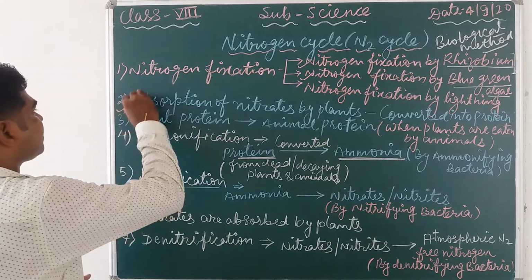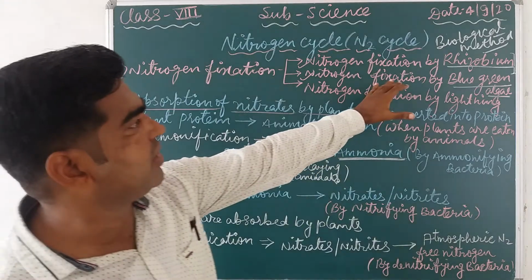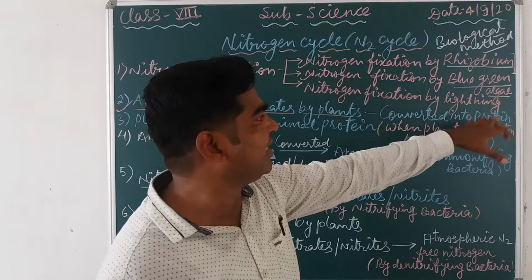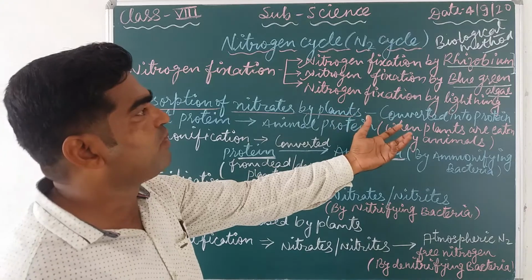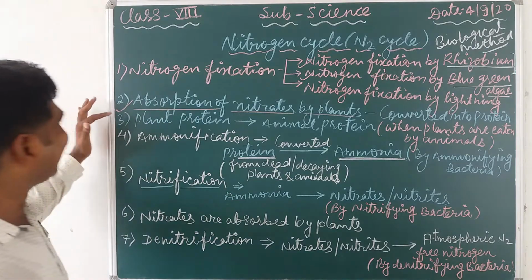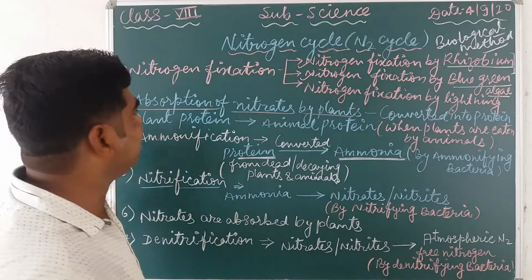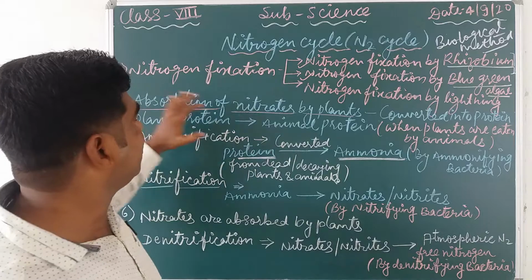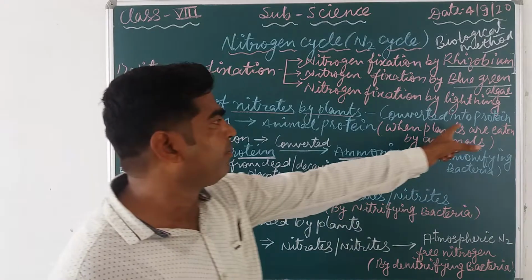Now second one, absorption of nitrate by the plants. Whatever the nitrogen converted, after the fixation of nitrogen by the rhizobium or blue-green algae or by the natural method of lightning, whatever the compound is formed, maybe in the form of nitrate or nitrites, in the second step that nitrate and nitrite or nitrogen compound is absorbed by the plants, and that is converted into protein.